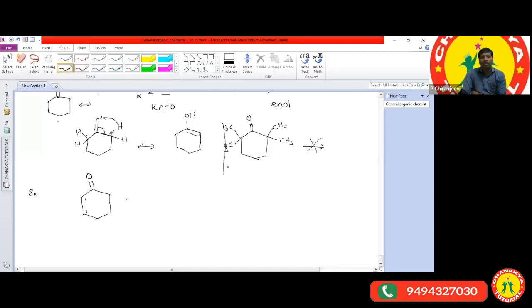Is the given compound exhibiting tautomerism or not?